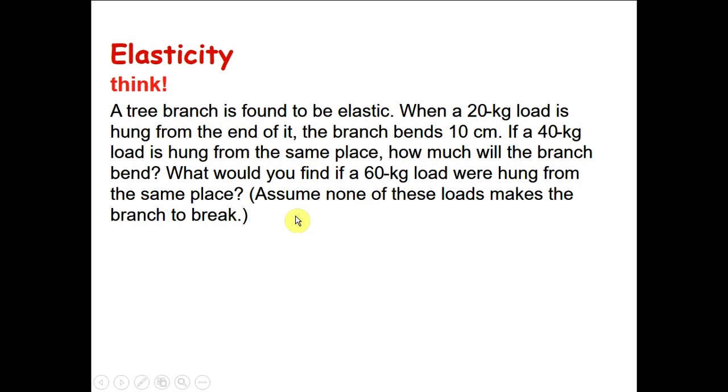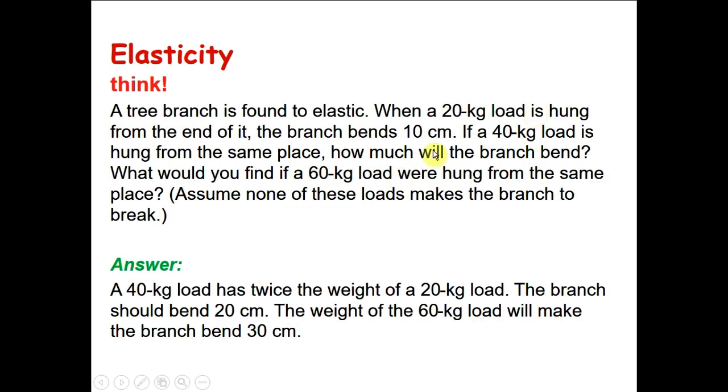The answer is easy. The answer is the following. When a 20 kilogram load is hung, we know that the branch will bend 10 centimeters. So now, if we double the load, 20 to 40, what will happen? The branch will bend twice. So it will bend 20 centimeters. When the weight is 60 kilogram, the branch will bend 30 centimeters.